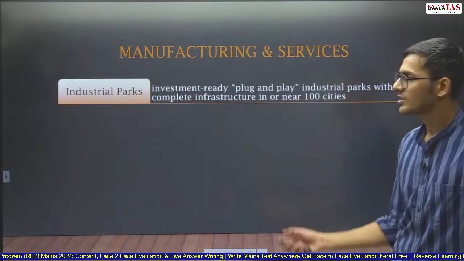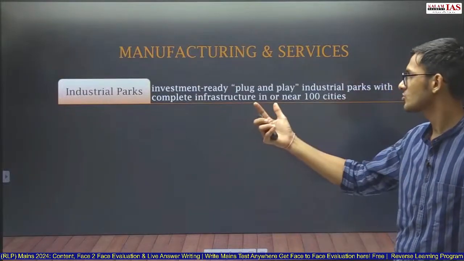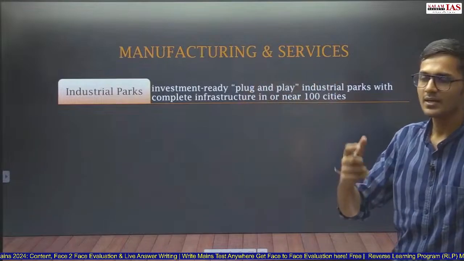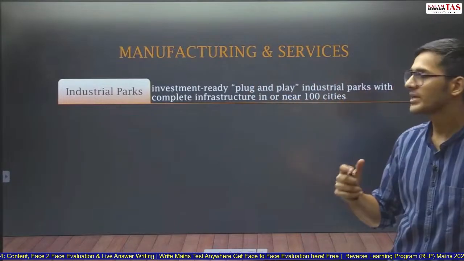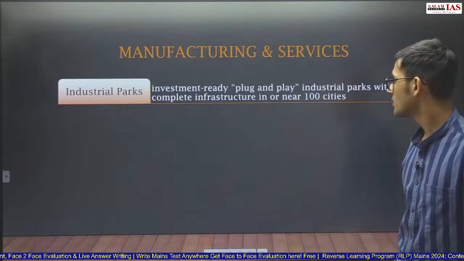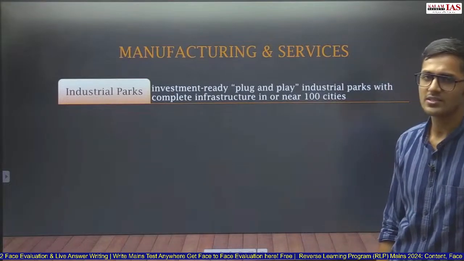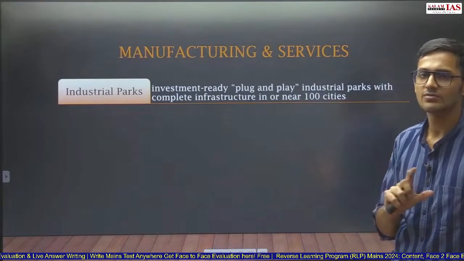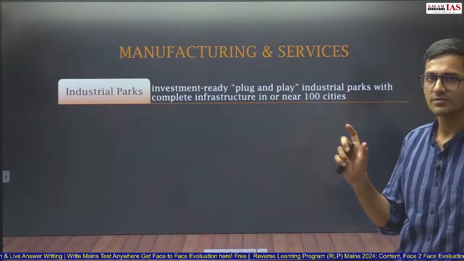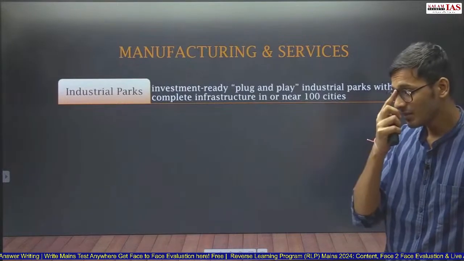What are the other initiatives for manufacturing and service sector? One is industrial parks. Investment-ready, plug and play industrial parks with complete infrastructure in or near 100 cities. So around 100 cities will be covered with industrial parks in plug and play conditions.